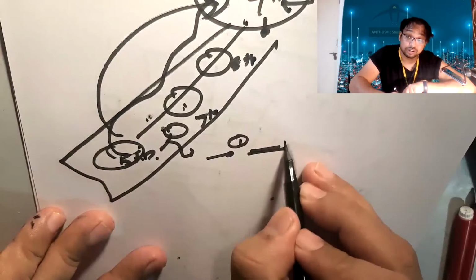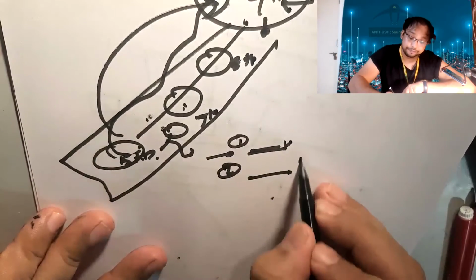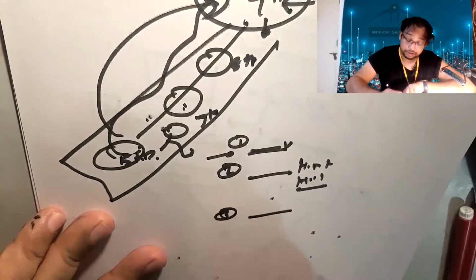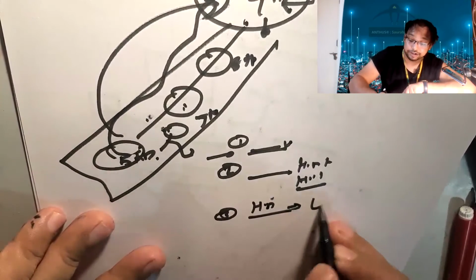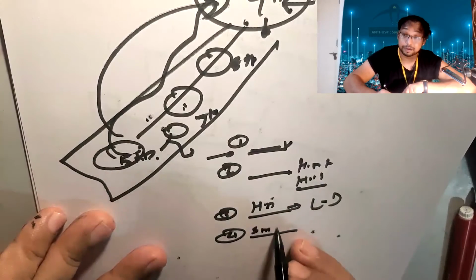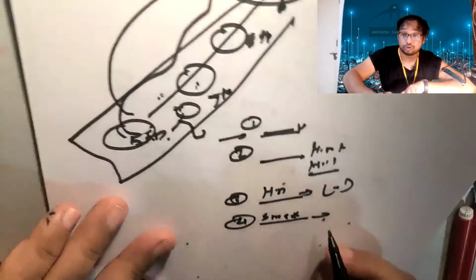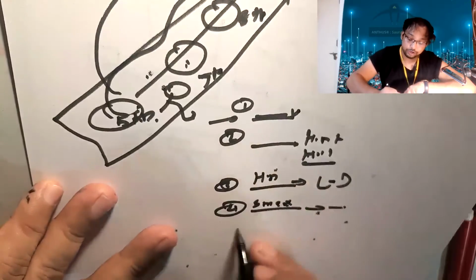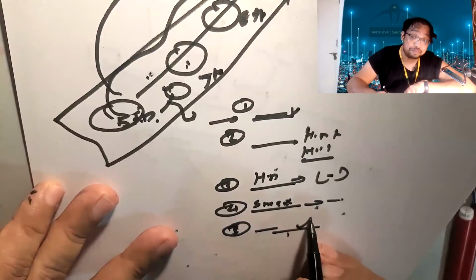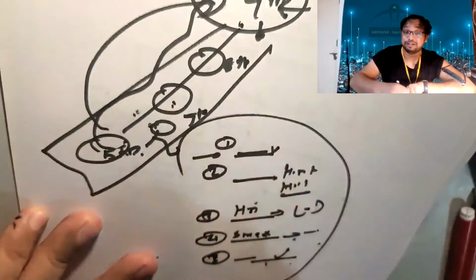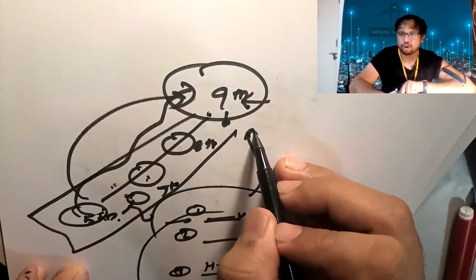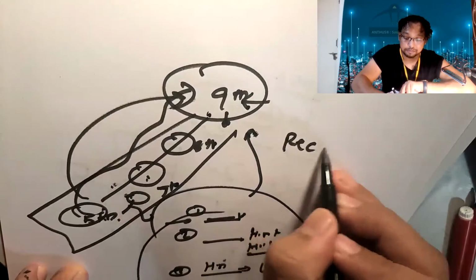Suppose you have a question you can't do, no problem. You have hint 1, hint 2, hint 3. The third hint will give you some help again, but in a different way, an infographic way. It will give you a very small example, but not the same question. Again, if you still can't do it, then it will take you to another class level, to find out what exactly the problem is. So its system is designed in such a way that you can recall everything. Recall is the most important.